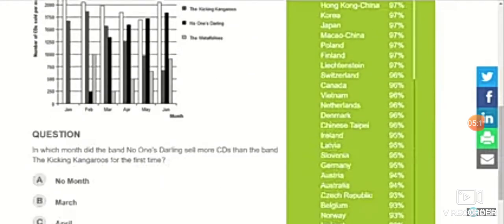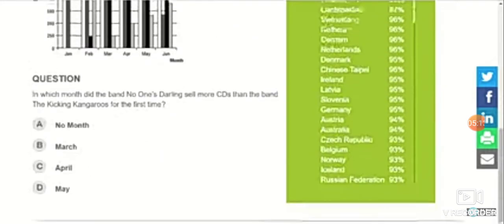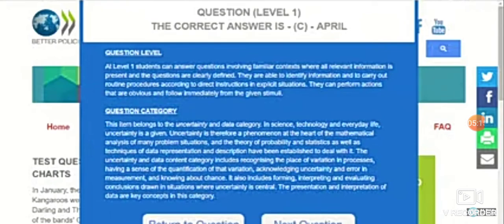Now, like, I know the answer is C, April. So I'm clicking on C and I'm prompted with the dialog box here. The level of the question is given, level 1. The correct answer is given, it's C, April. And two things, questions level and question category. In question level, the level is defined, and in the question category, the content of the question is defined.